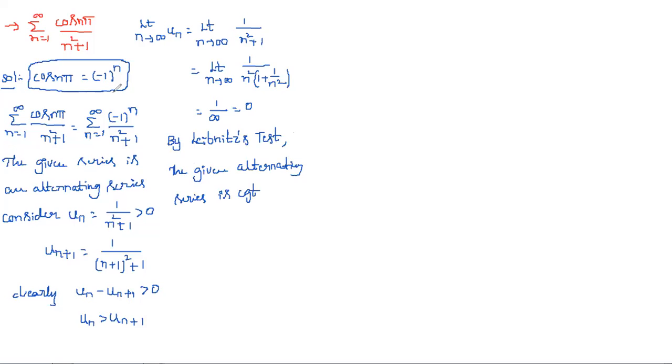That's it. Only two conditions you need to remember. What are those two conditions? The first condition is un should be greater than un plus 1, and the second condition is limit n tends to infinity un equals 0. In some cases, the first condition may be satisfied, but the second condition may not equal 0. Then in that case, we say that the series is oscillatory.